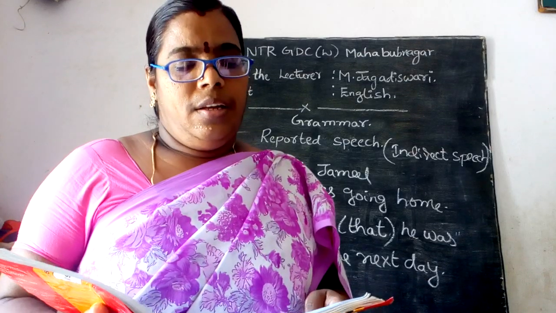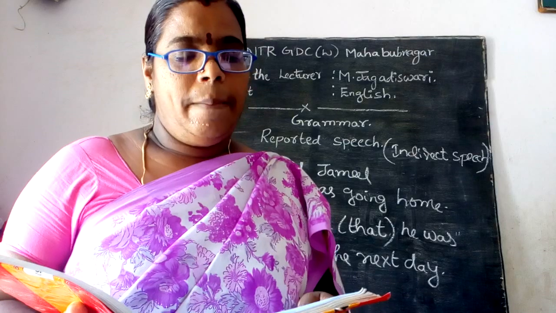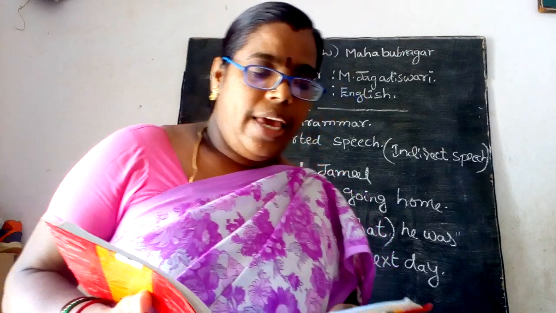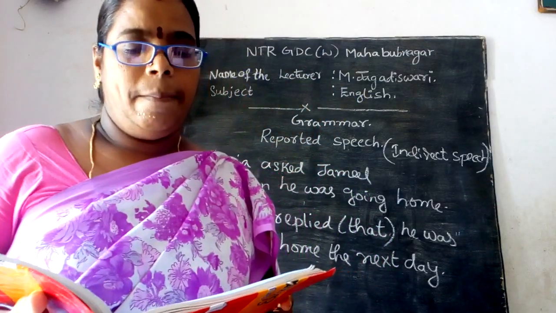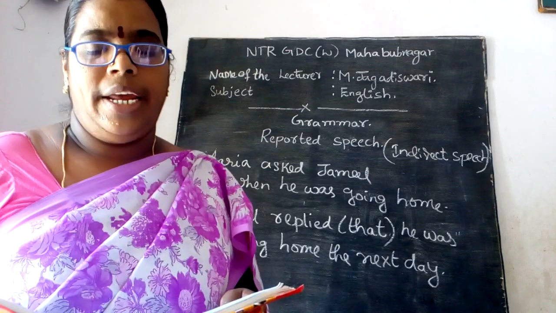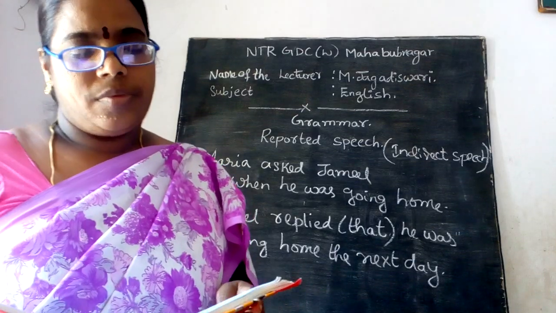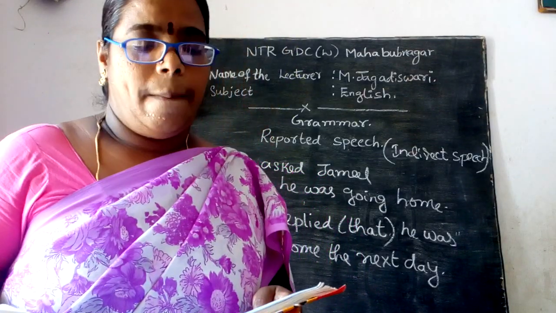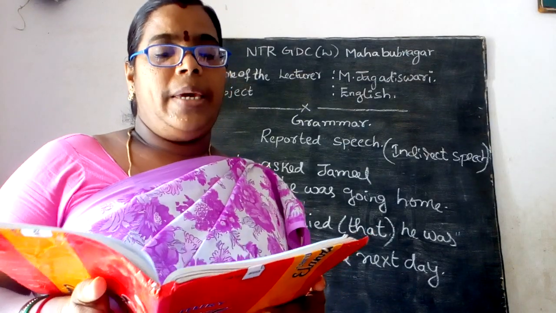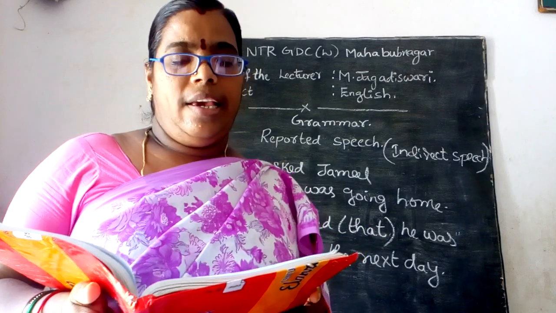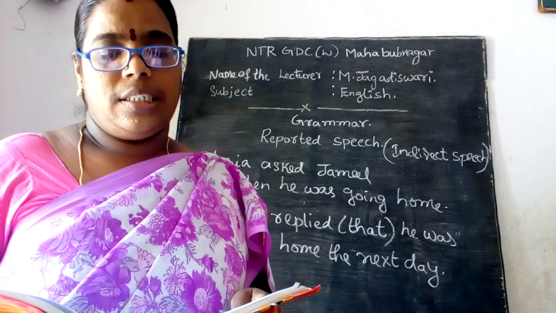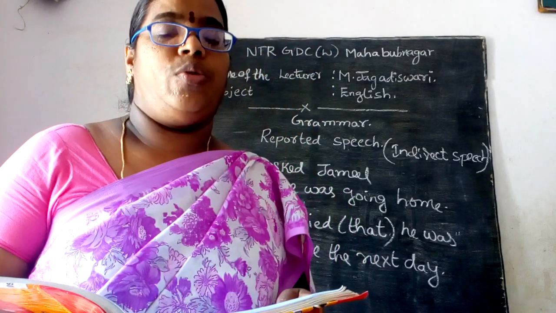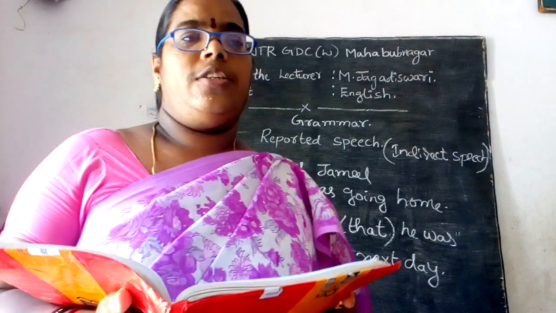In reported speech they become he, she, him, her, his, they, their, them, that, those, etc. So these are the words that are going to be seen in the reported speech.